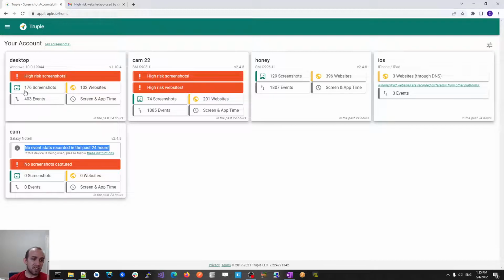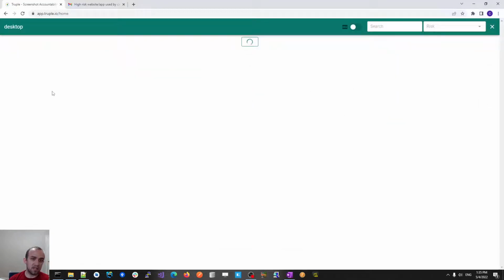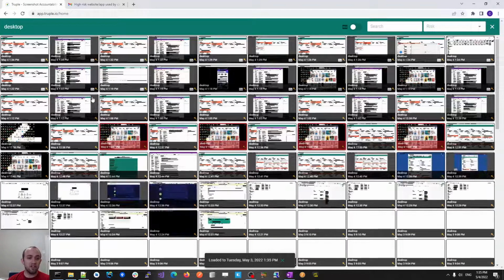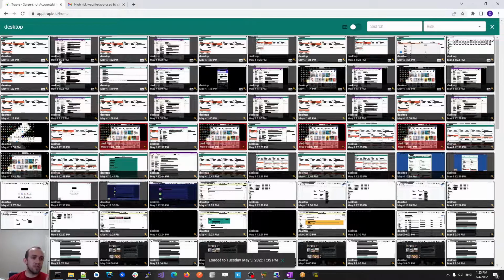So if we go ahead and click on this 176 screenshots button, it's going to load all of these screenshots, right? Now you'll notice with these screenshots, when I click on them, it looks a little blurry. Now this screenshot was actually captured less than a minute ago. So this is while it's recording, I've got Truple monitoring this device, right? But you'll notice it's blurry. That can be turned off if you want. You can have the screenshots be crystal clear.